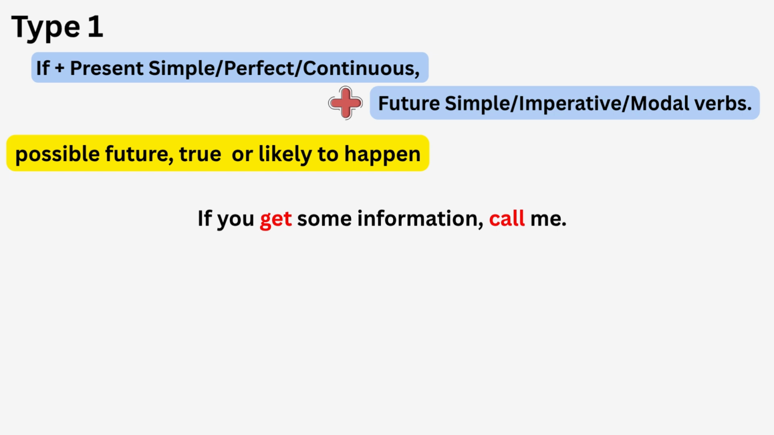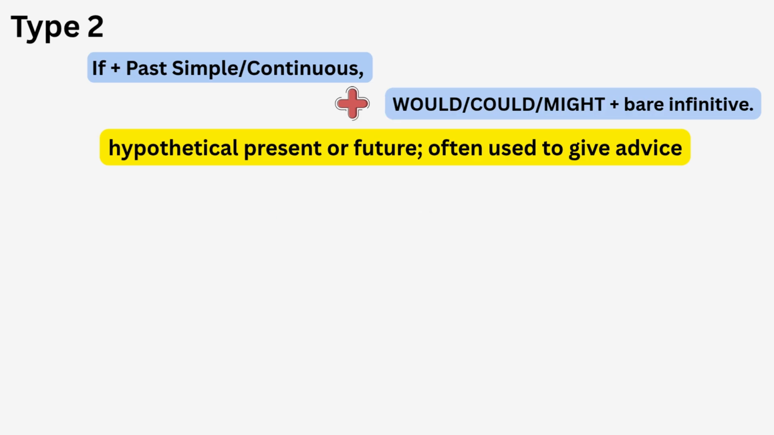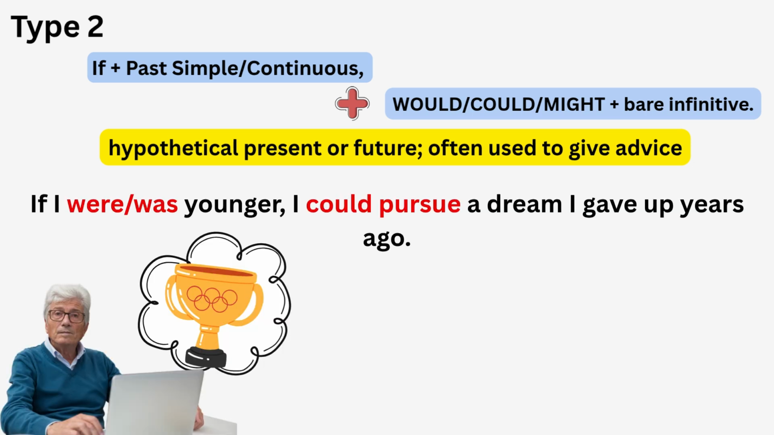And now we're getting to type 2. Type 2 conditionals we use when we speak about hypothetical present or future, and it's often also used to give advice. In this type of conditional, we should use if plus past simple, or past continuous if it's appropriate. The second part of the sentence will contain would, could, might, plus bare infinitive.